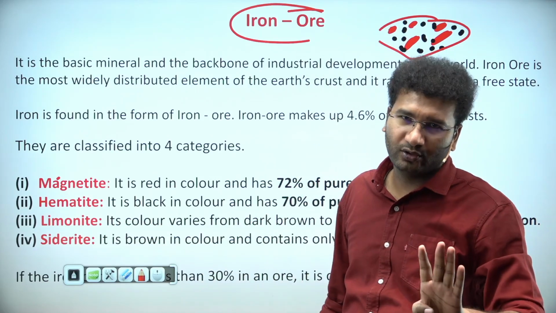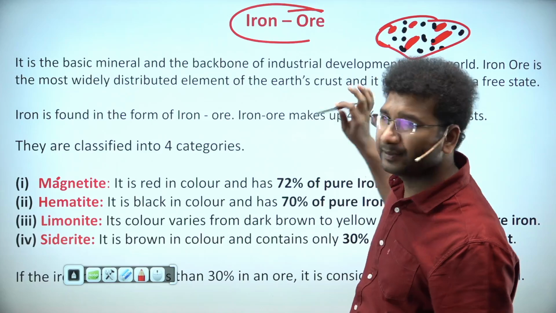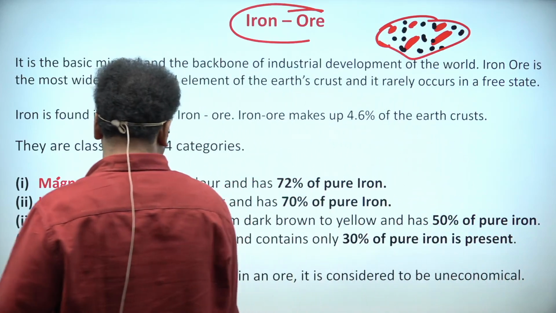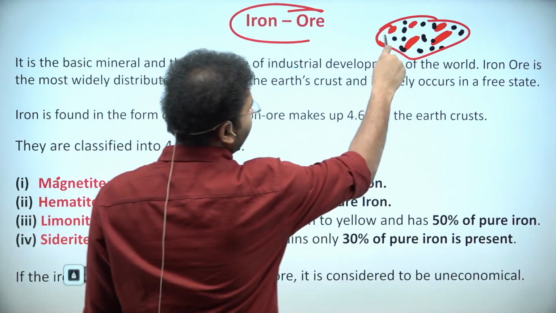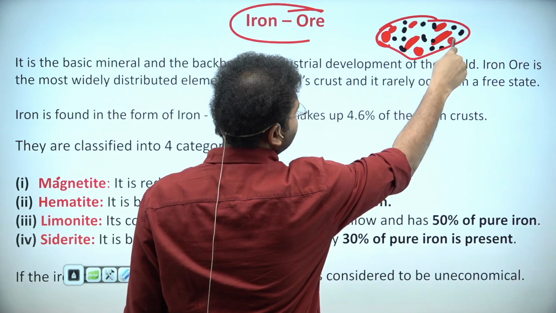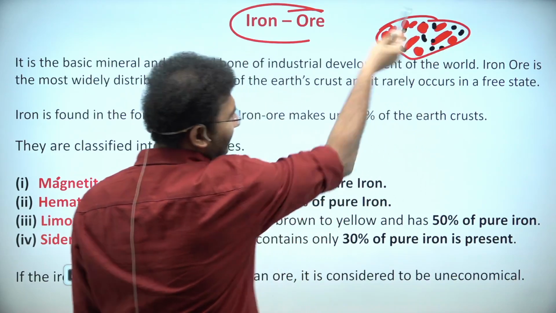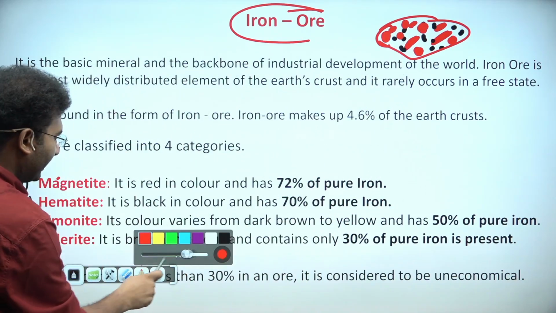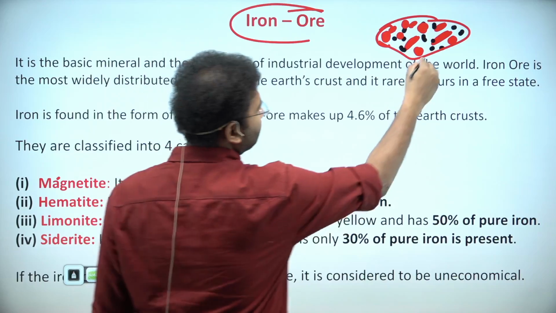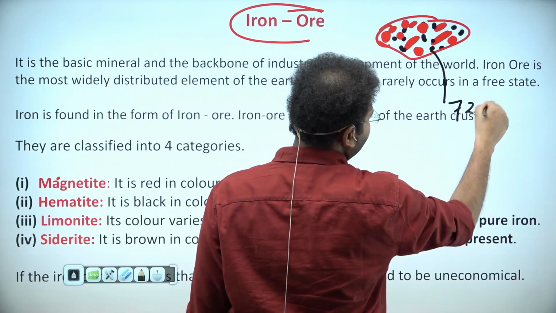4 different ores, meaning it is present in 4 different types of rocks. If you are going and looking into a magnetite ore, in this magnetite rock, let's say that is magnetite ore, in this you find the iron percentage is 72%, that is, 72% of it is going to be iron.